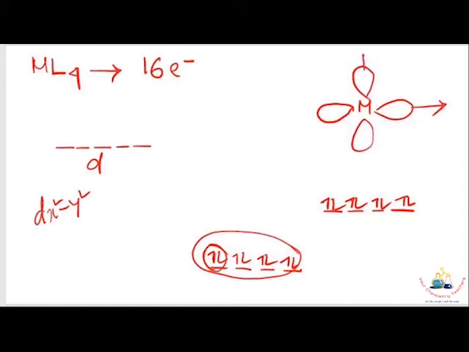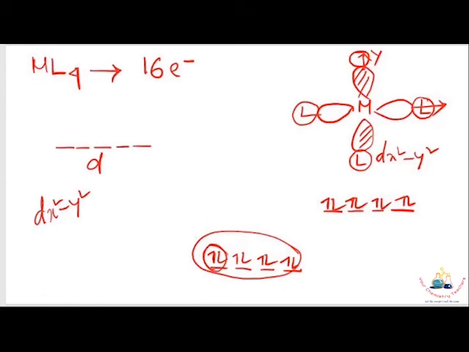If this is the x-axis and this is the y-axis, then this is the dx square minus y square atomic orbital of the metal. If this is the ligand forming a sigma bond to the metal, then the dx square minus y square orbital has head-on overlap done by all four lobes of the orbital. So this orbital interaction is very high.